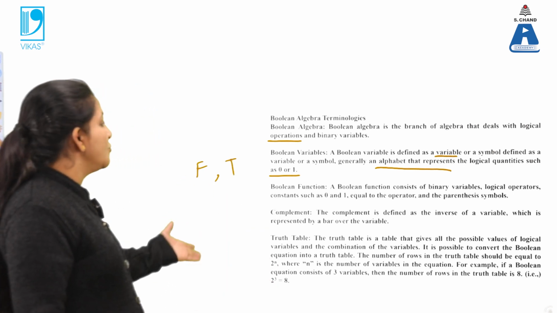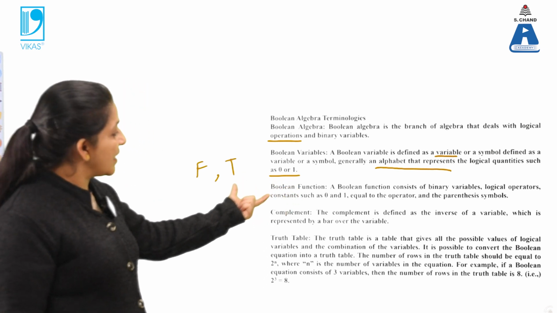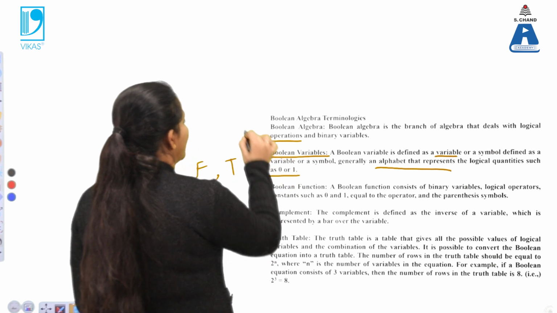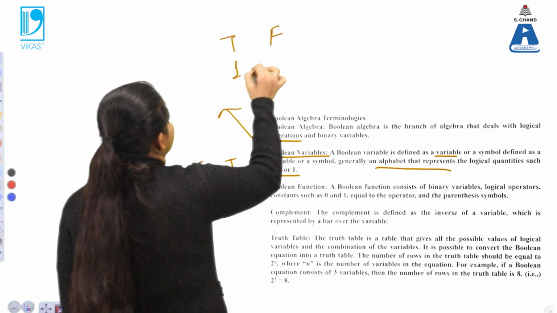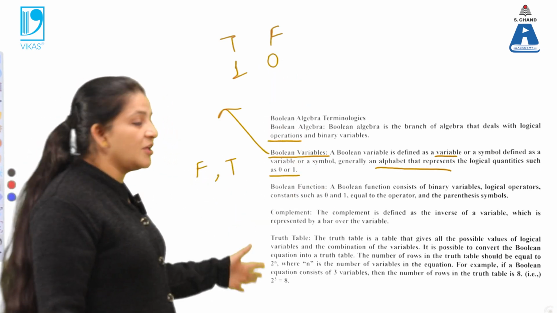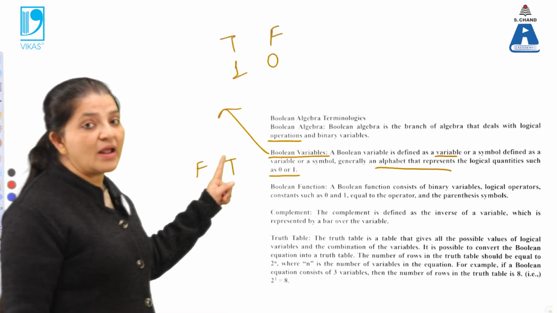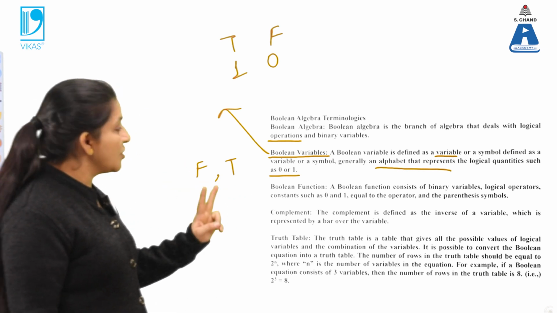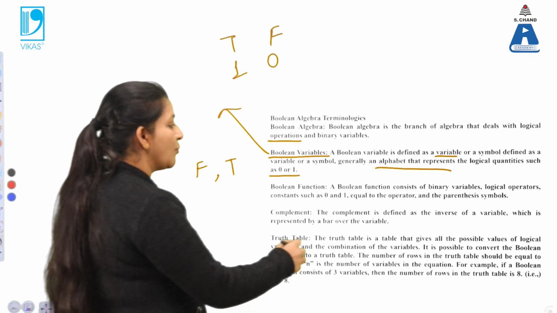So either we can use the alphabets or the mathematical quantities, either 0 or 1, that can be used. So these are known as the Boolean variables. Either they are T or F, these are the Boolean variables, or 1 and 0. So these two are known as the Boolean variables. That means the whole input value can be used in terms of 1 and 0. So when the whole input values are used in only two terminologies, the noise value can be reduced.